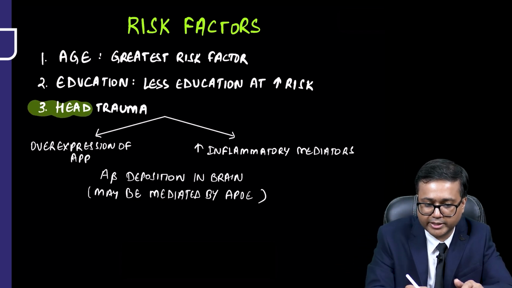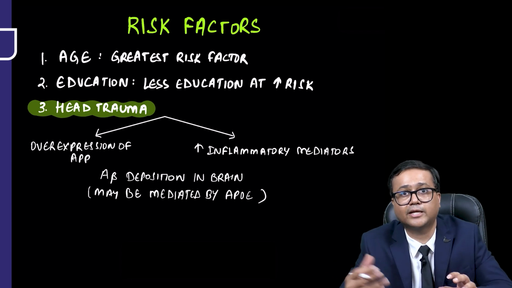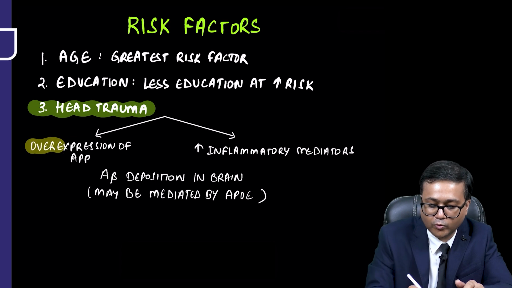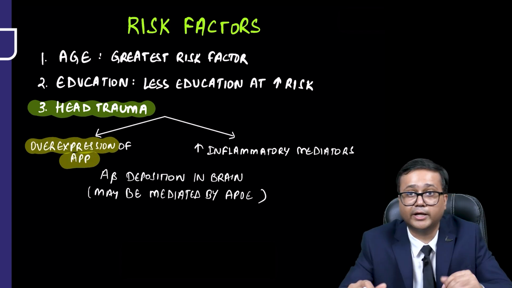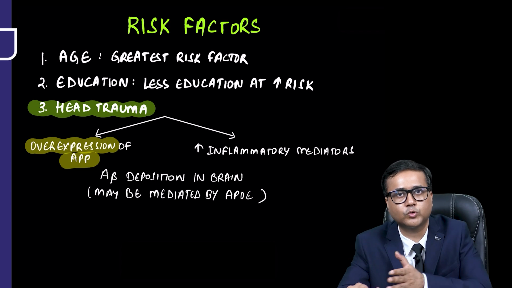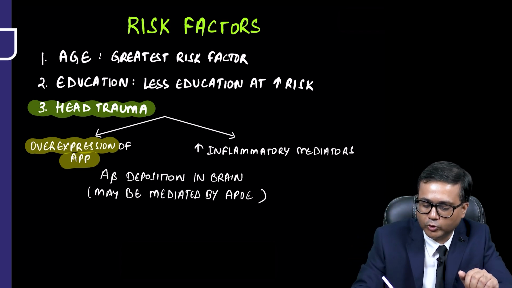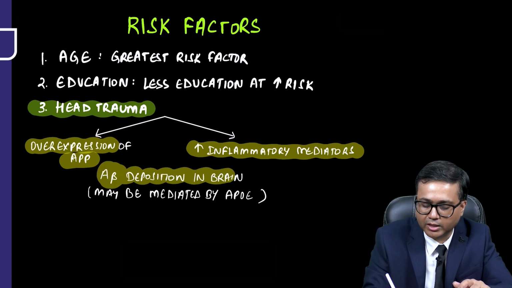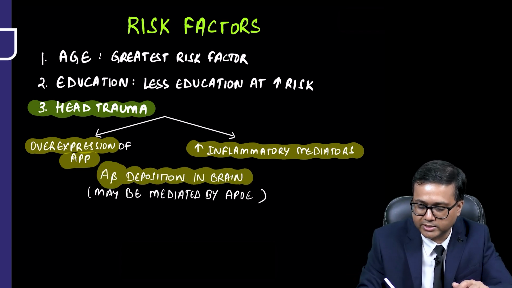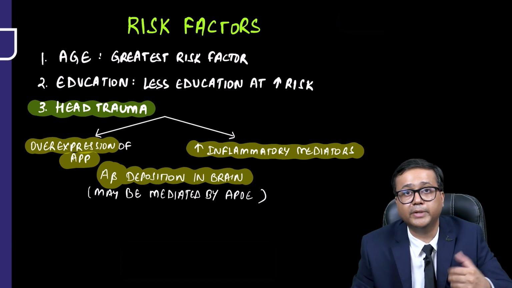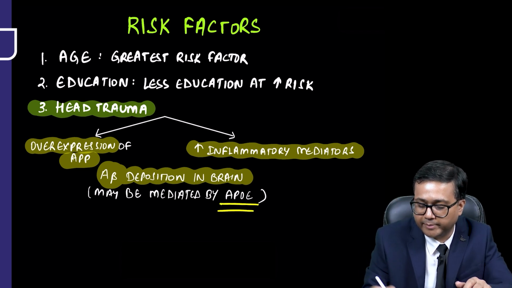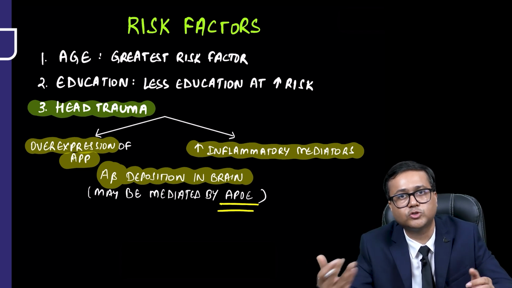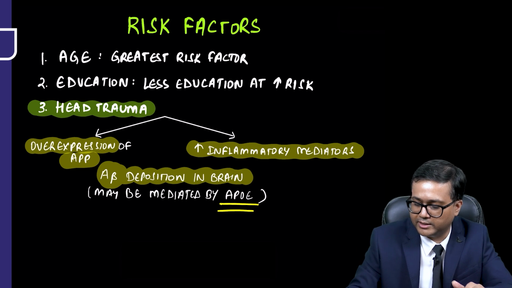Head trauma again is very important. It can also cause Alzheimer's dementia. Head trauma can lead to overexpression of APP. This may subsequently lead to A beta 42 and also can increase inflammatory mediators. Ultimately, A beta deposition occurs in the brain. Also, it is seen that the head trauma may also be mediated by the ApoE gene. So various factors related to head trauma eventually can cause Alzheimer's disease.